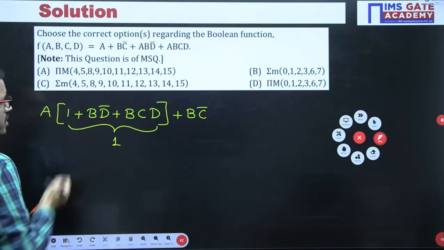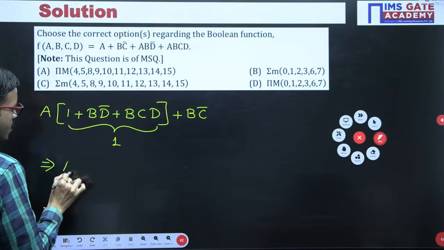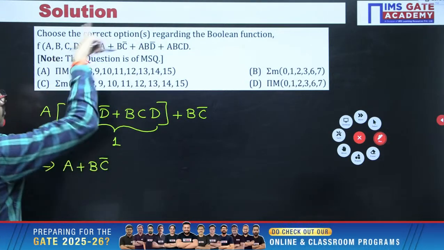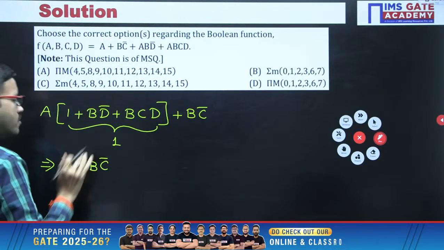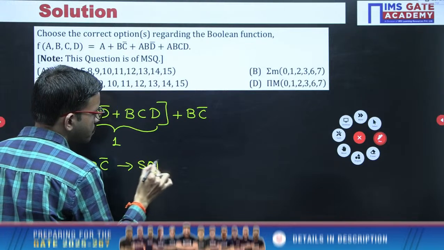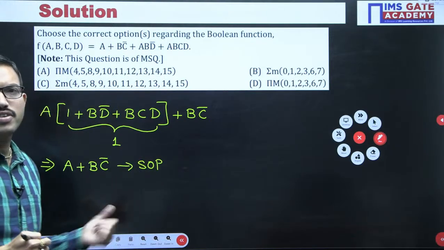Now A into 1 is nothing but A plus BC bar. Whatever the original function you had, after doing the simplification you got A plus BC bar. Now this function is what? SOP form. This function is SOP form.